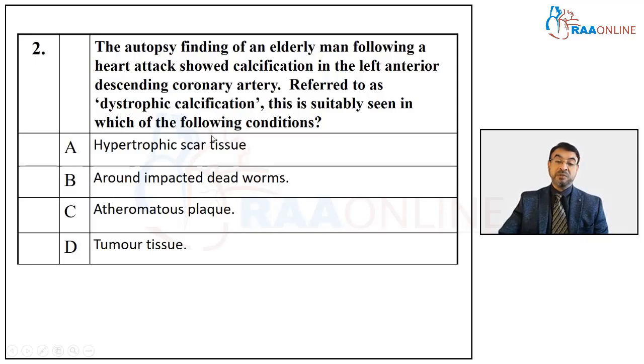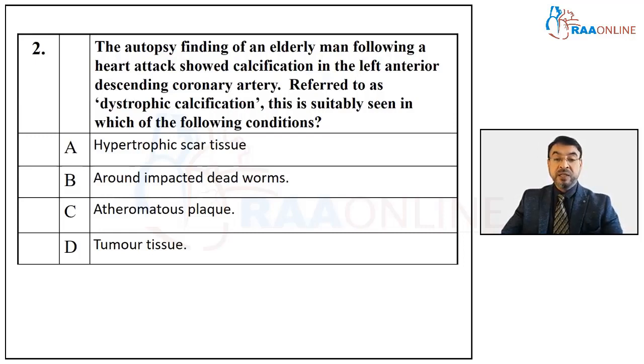So A, hypertrophic scar tissue. B, around impacted dead worms. C, atheromatous plaque. D, tumor tissue. Is it C, doctor? Atheromatous plaque. Okay, Aslam has answered C.